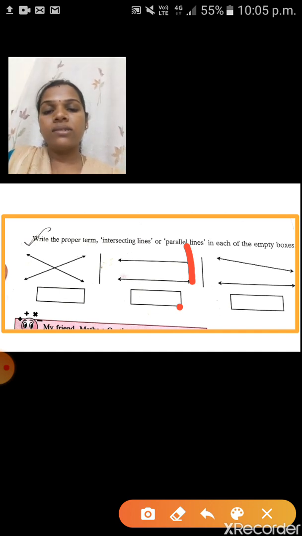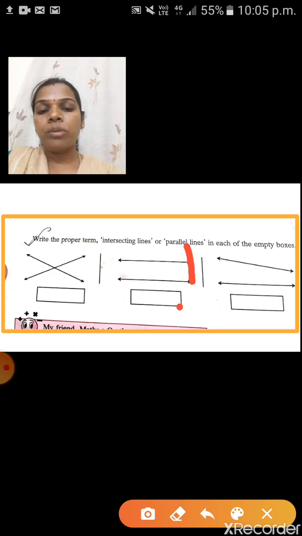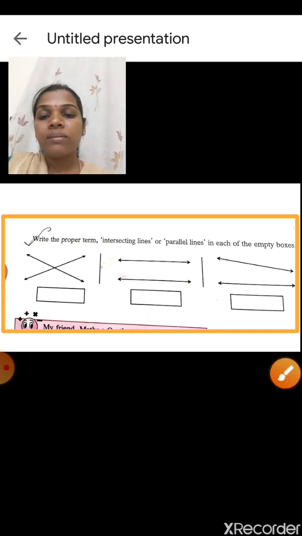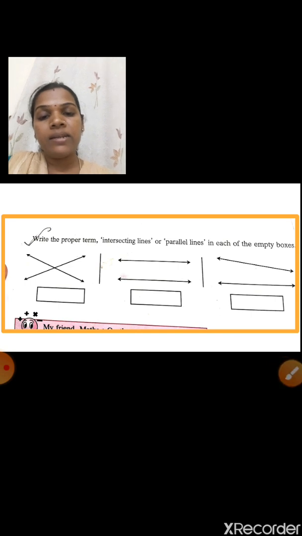And the third one: here there is no common point, and these two lines do not intersect here, isn't it? So is this one parallel or intersecting? Do you know? This is the intersecting line.